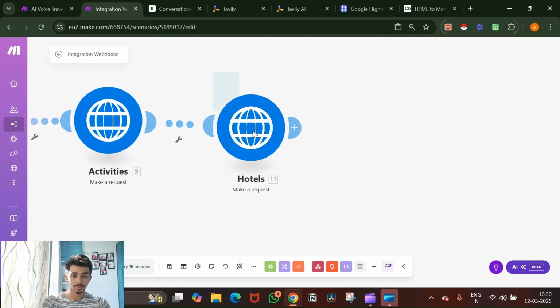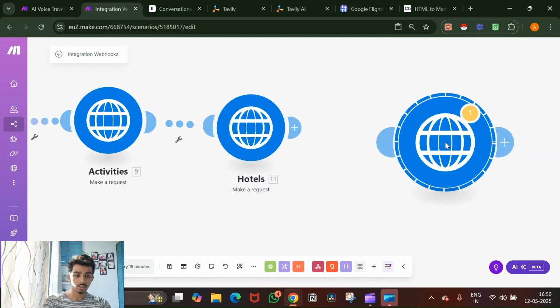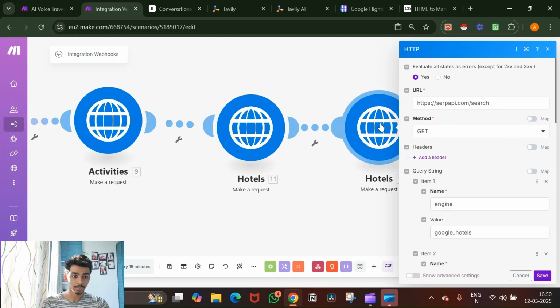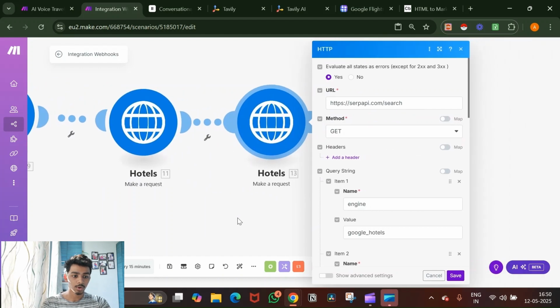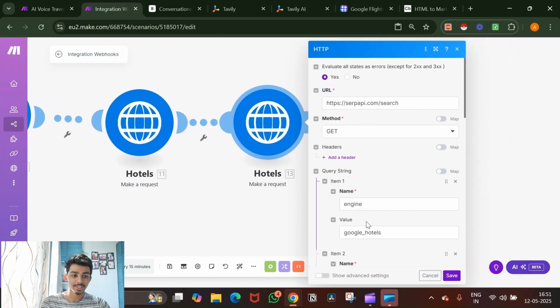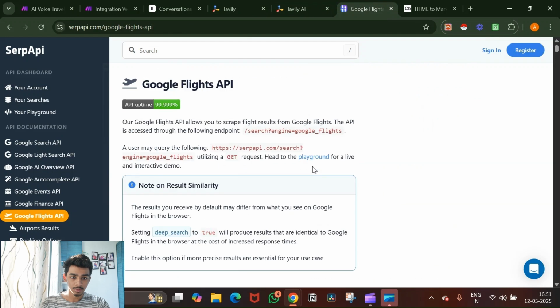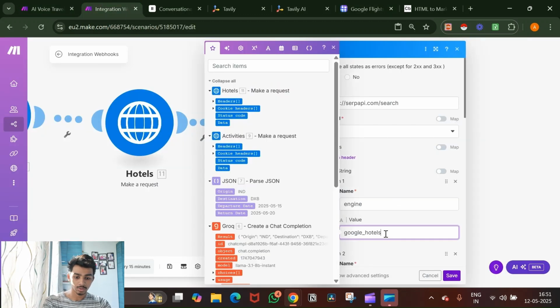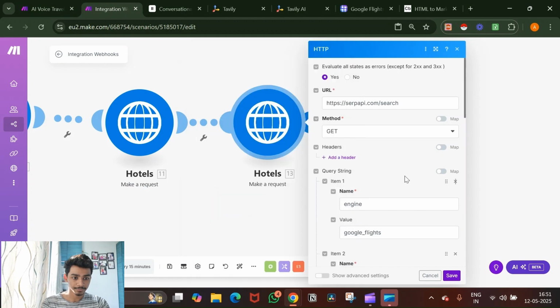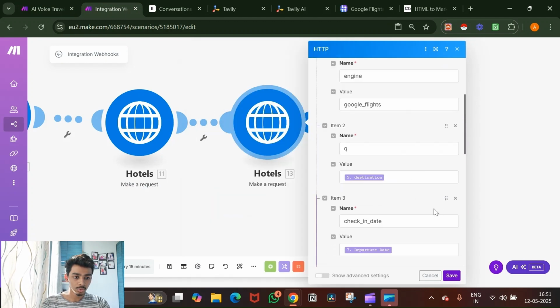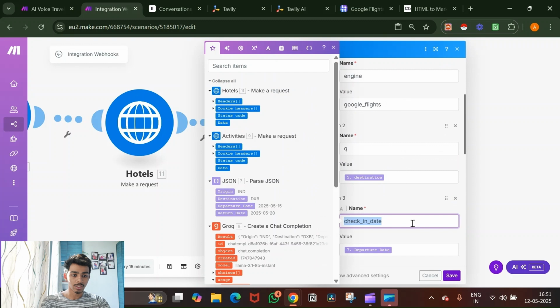So how to do that is take this, Control C, Control V it, copy it here. Oh, I can't show you the bottom section, but still okay. So in here we need to go to the flights. It is going to be the same thing. Just need to change the engine to google_flights. Just change from hotels to flights. The query. Okay, now we need to change this.